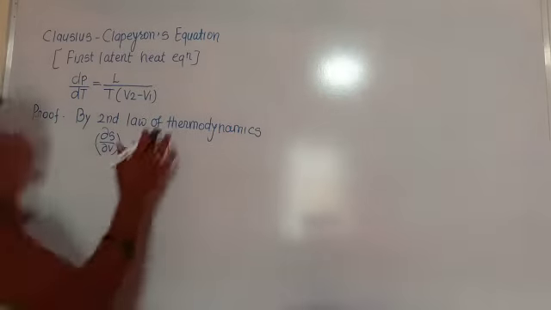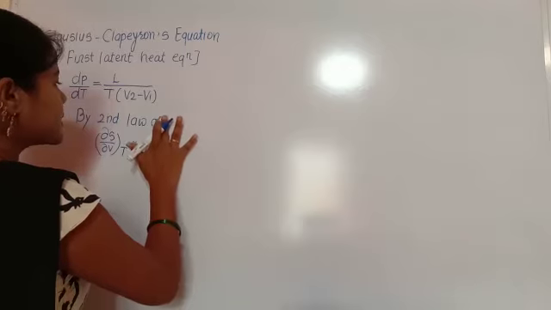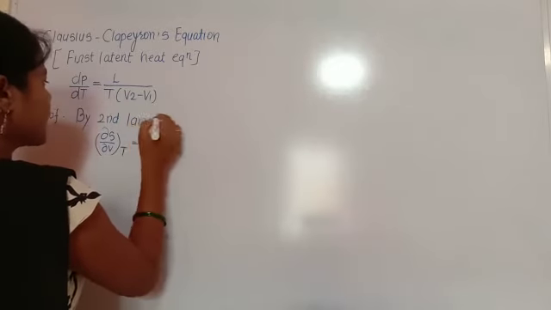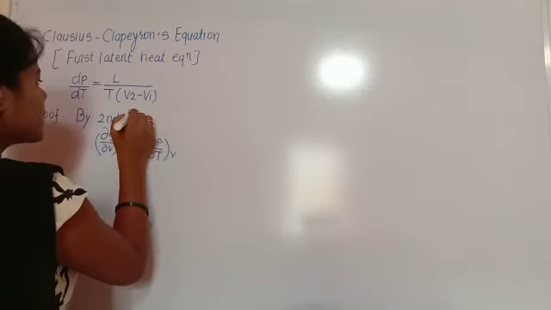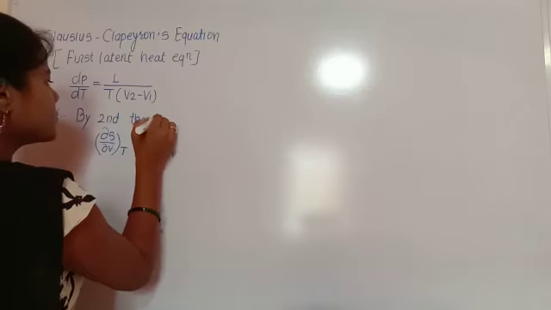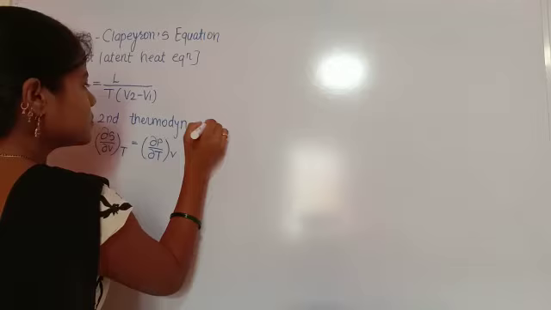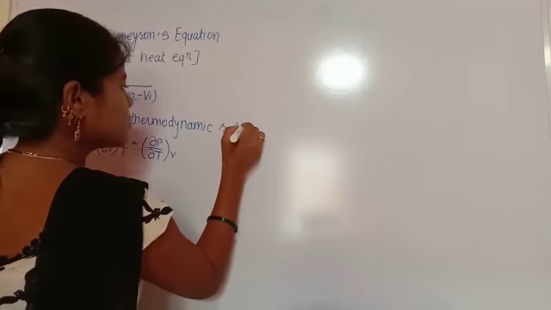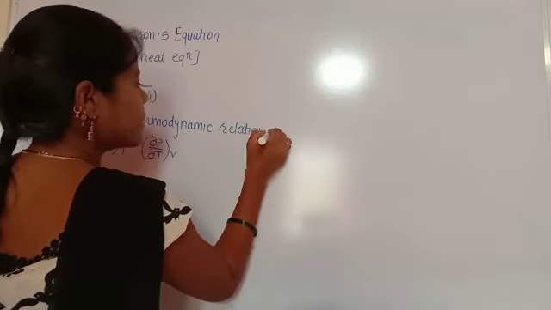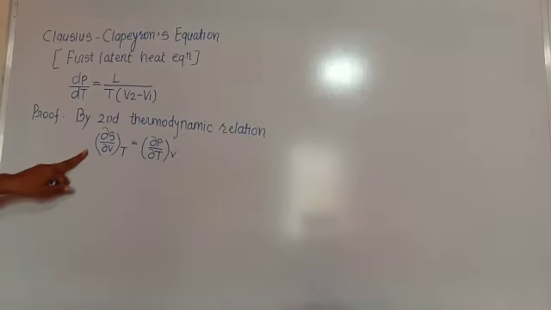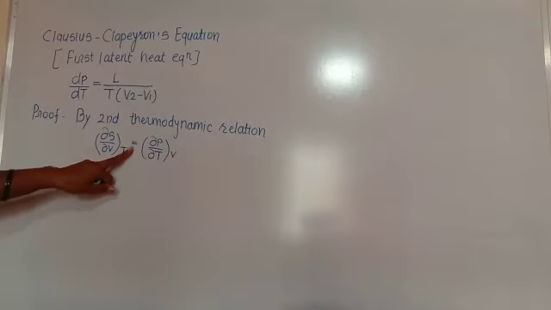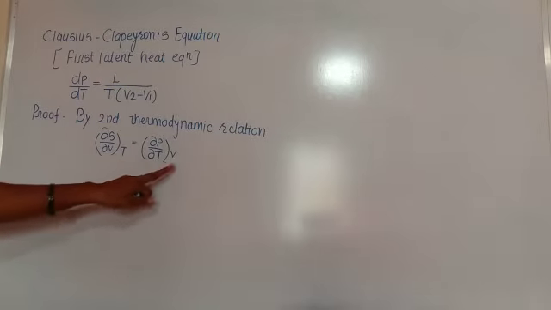That is the Maxwell second thermodynamic relation: del S by del V at constant temperature is equal to del P by del T at constant volume.